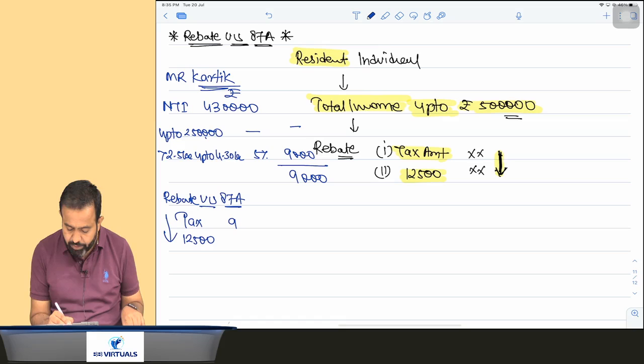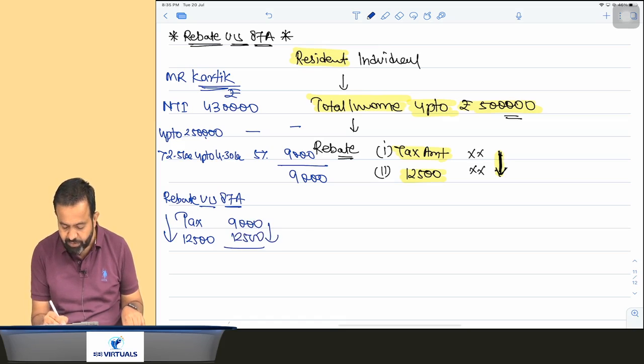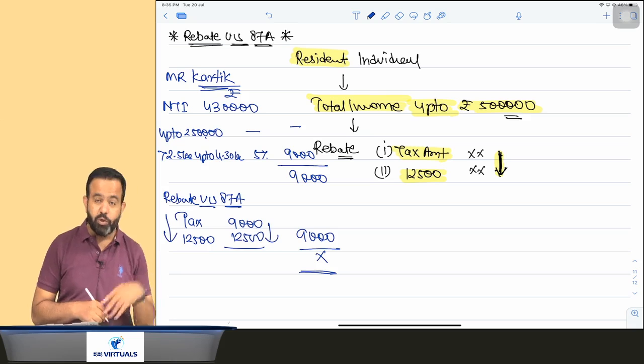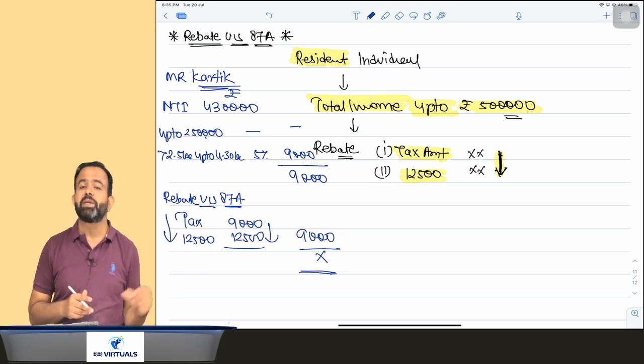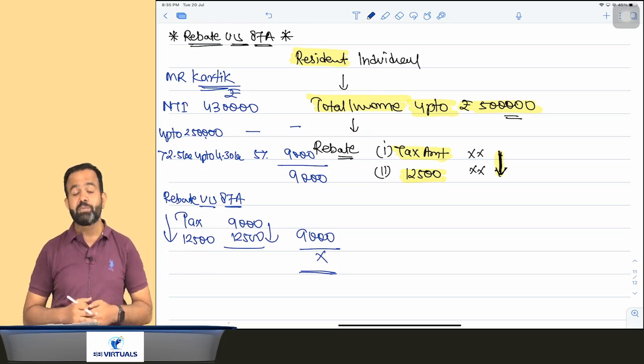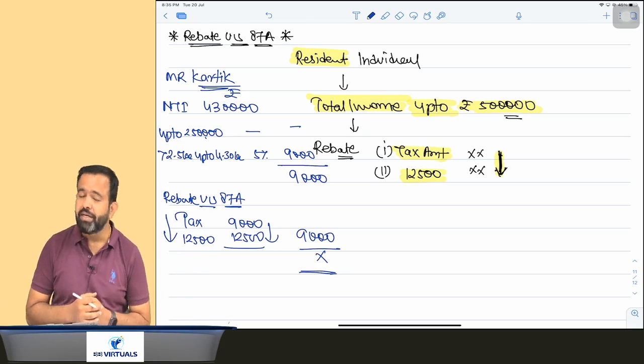Here the tax is 9,000, which is lower, so there is no tax on 4,30,000 income. That is why people say that if your income is up to 5 lakh, there is no need to pay any tax, because you can claim this rebate.